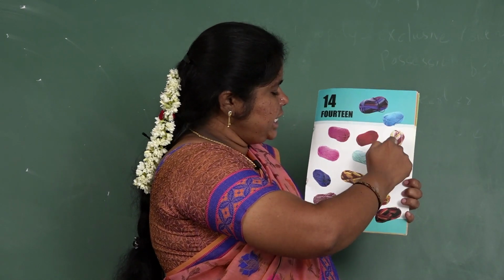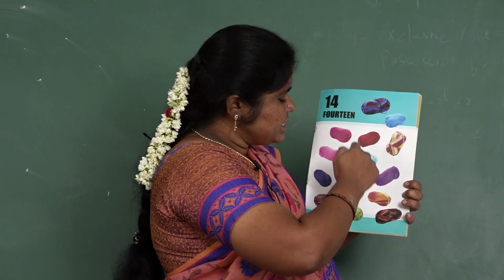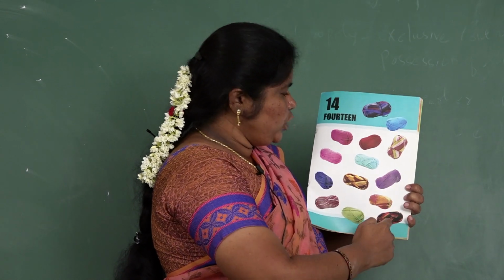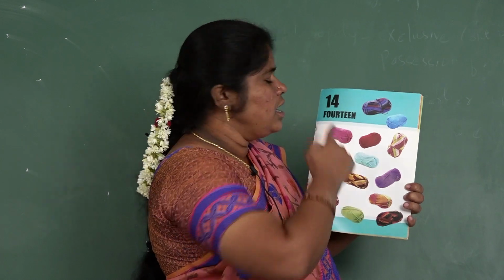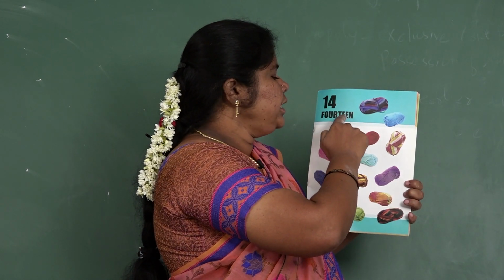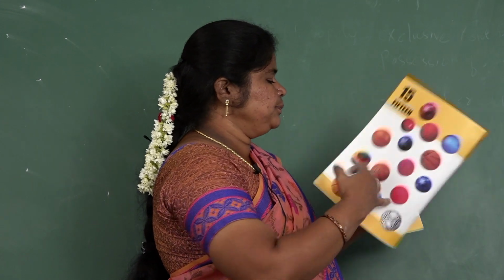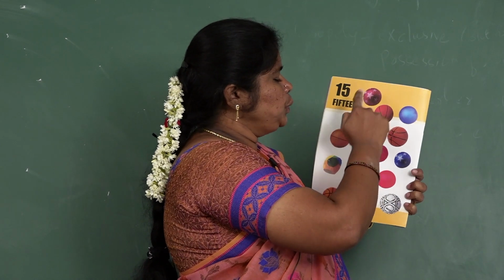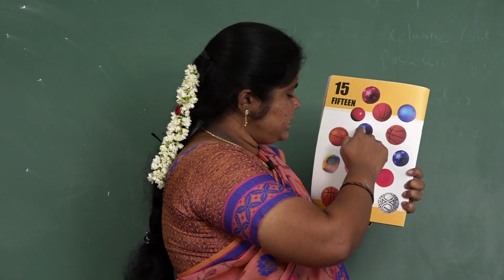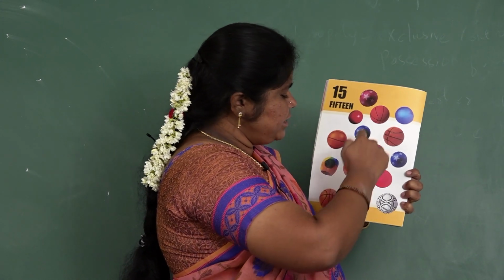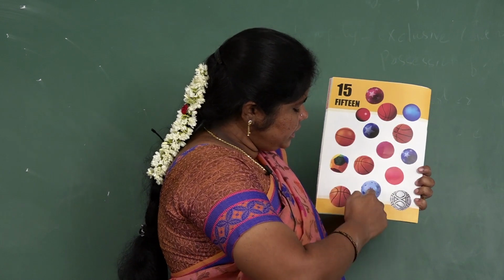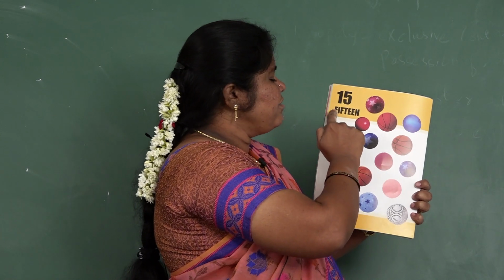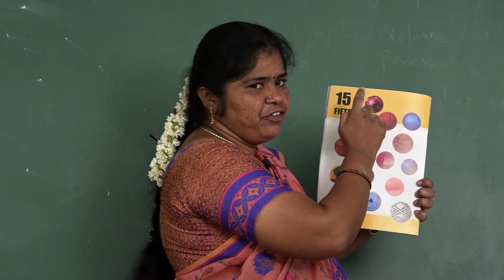How many pictures are here? 1, 2, 3, 4, 5, 6, 7, 8, 9, 10, 11, 12, 13, 14. 14. So spell the word 14. F-O-U-R-T-E-E-N. 14. How many pictures are here? 1, 2, 3, 4, 5, 6, 7, 8, 9, 10, 11, 12, 13, 14, 15. 15. So spell the word 15. F-I-F-T-E-E-N. 15.